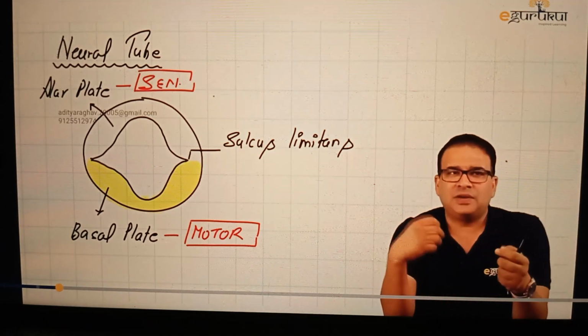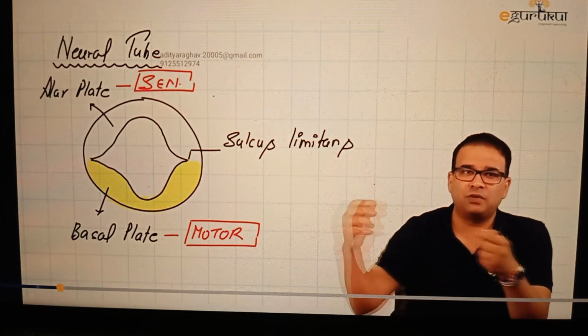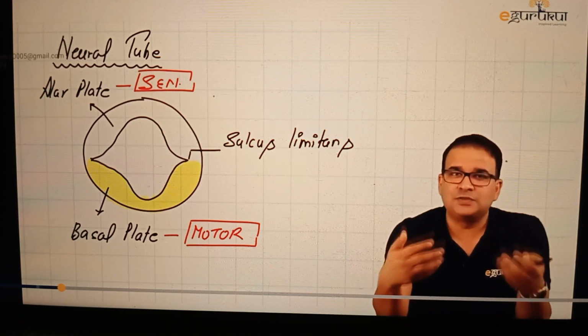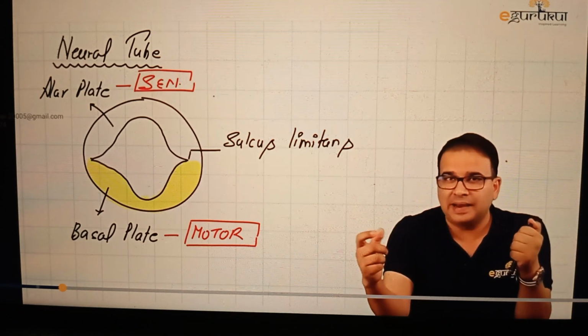Let me throw some examples at you. If I say hypoglossal nucleus, now we know hypoglossal nucleus supplies the muscles of the tongue. It's a motor nucleus, so obviously it will develop from where? The basal plate. If I say, let's say, the nucleus of tractus solitarius, it is for taste sensation. So obviously it will develop from where? From the alar plate.